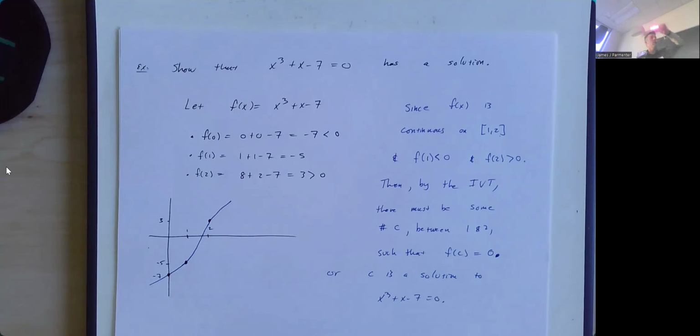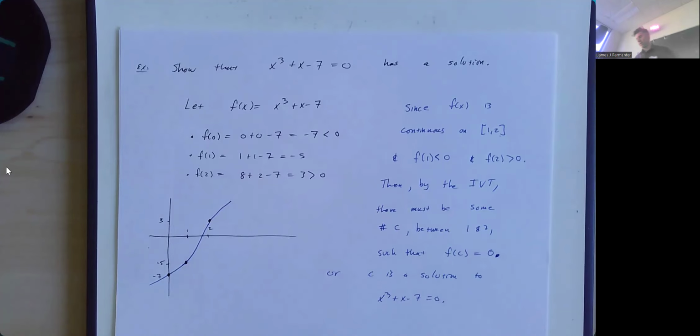We do not find the solution, right? The question didn't say solve this equation. The question said show that a solution exists. So that's why it's really important to read the question carefully. If they say solve something, you actually have to find your x value. If they say show that a solution exists, then you don't have to find the x value, you just have to show that one has to be possible to find.